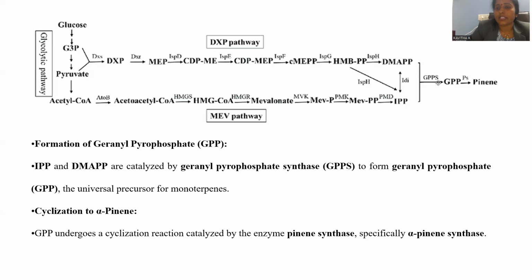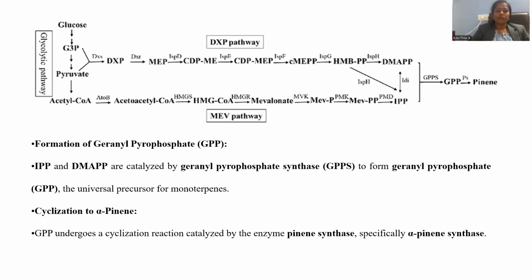See here, GPP is generated. GPP is the universal precursor for the monoterpenes, not only pinene. From this GPP you can go for any other monoterpenes. GPP is a precursor for the synthesis of so many monoterpenes.